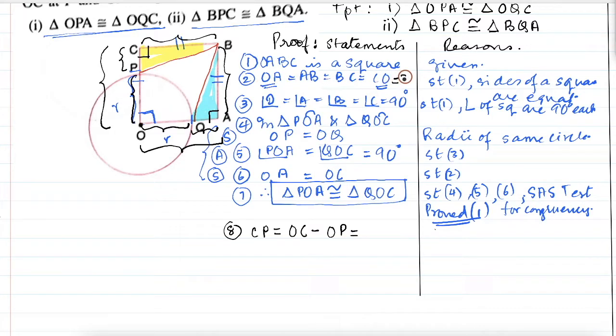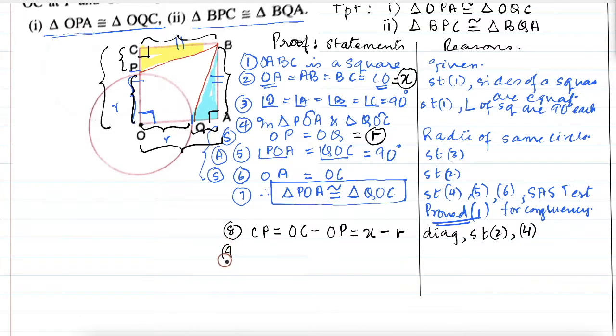Let us call this as X. So for OC, we will write X and minus OP. Here OP and OA. Can you see we wrote over here, this is the radii. So we will call this as R. Okay. So this is X minus R. And here the result will be diagram and statement number 2, which said it is X, and statement number 4, which said it is R.